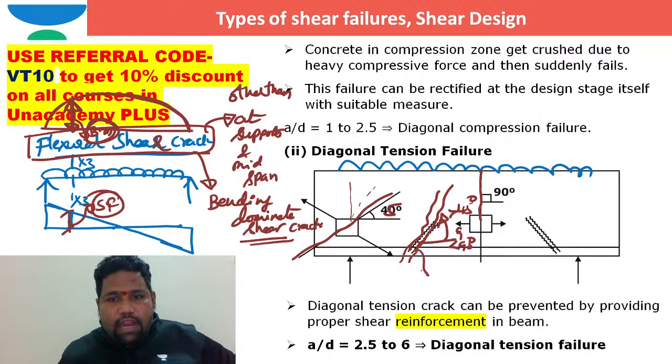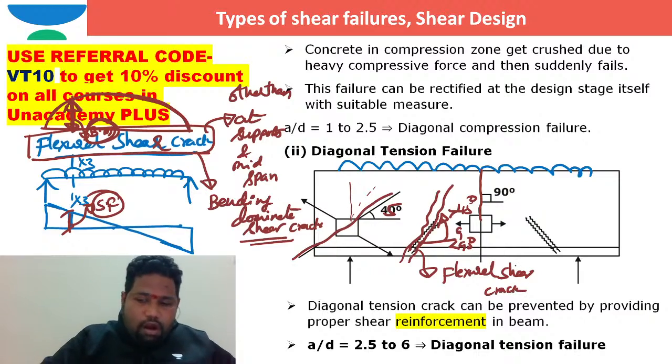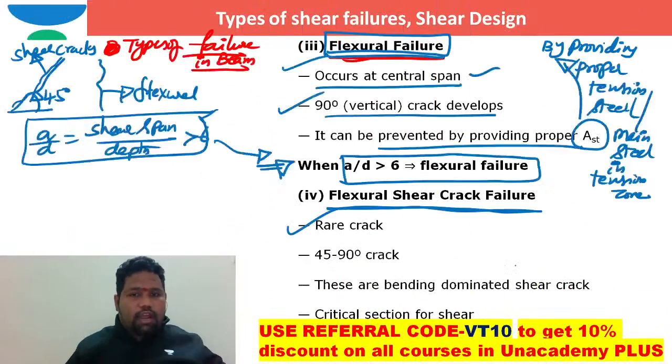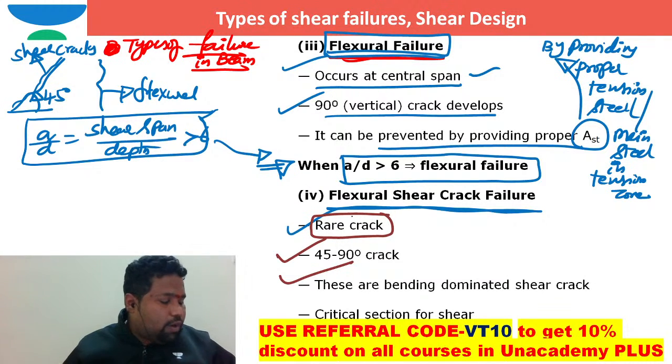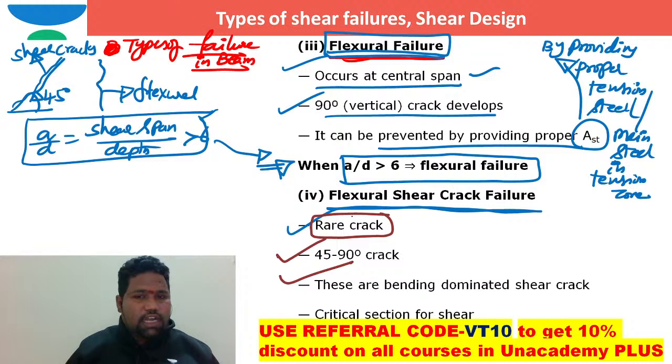This type of crack is nothing but a bending dominated shear crack, or flexural shear crack. If I want to write a note about flexural shear crack, what I can say is: the crack will occur at an angle of 45 to 90 degrees. Definitely these are bending dominated shear cracks, and this is a rare crack. This type of crack will not be observed generally. It's a very rare crack, seen only when both bending moment and shear force are dominant, one over the other.